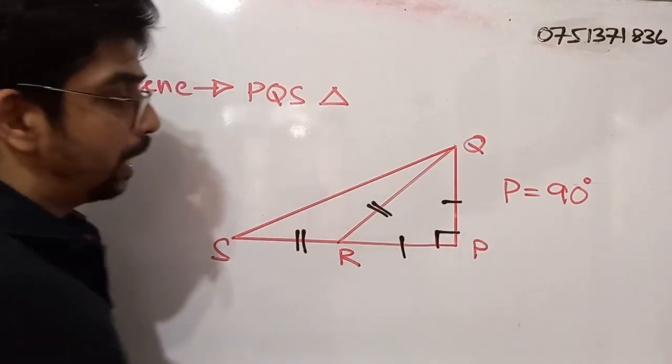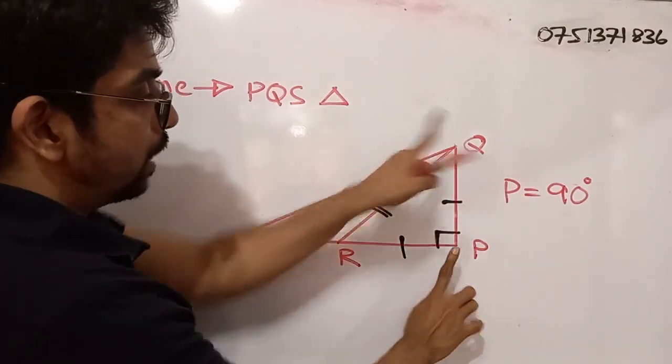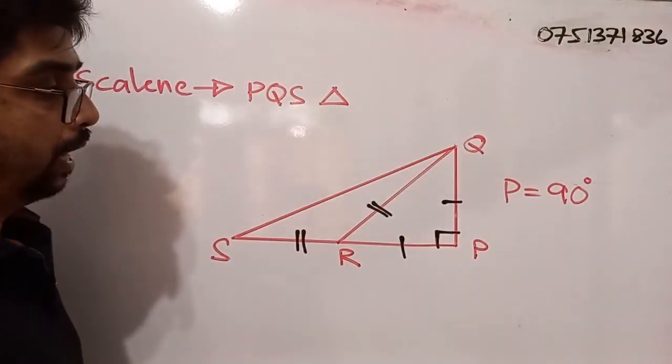These marks are not drawn for nothing. There's a meaning. That means these two sides are equal in length.